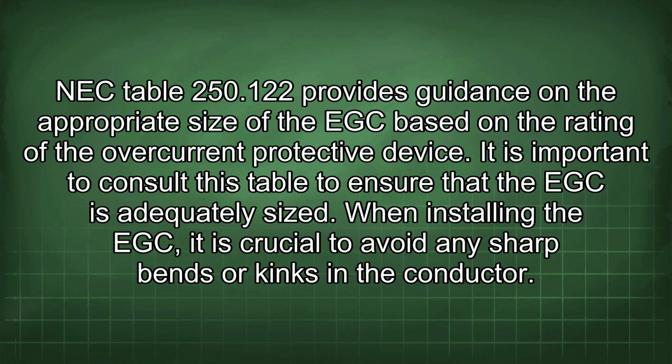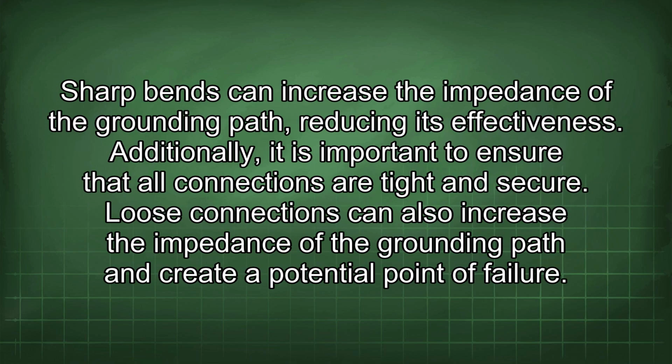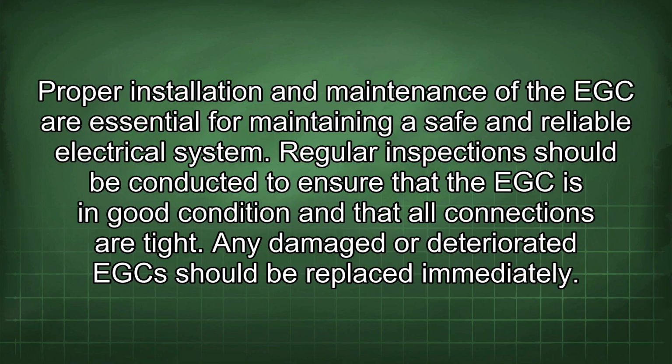When installing the EGC, it is crucial to avoid any sharp bends or kinks in the conductor. Sharp bends can increase the impedance of the grounding path, reducing its effectiveness. Additionally, it is important to ensure that all connections are tight and secure. Loose connections can also increase the impedance of the grounding path and create a potential point of failure. Proper installation and maintenance of the EGC are essential for maintaining a safe and reliable electrical system.